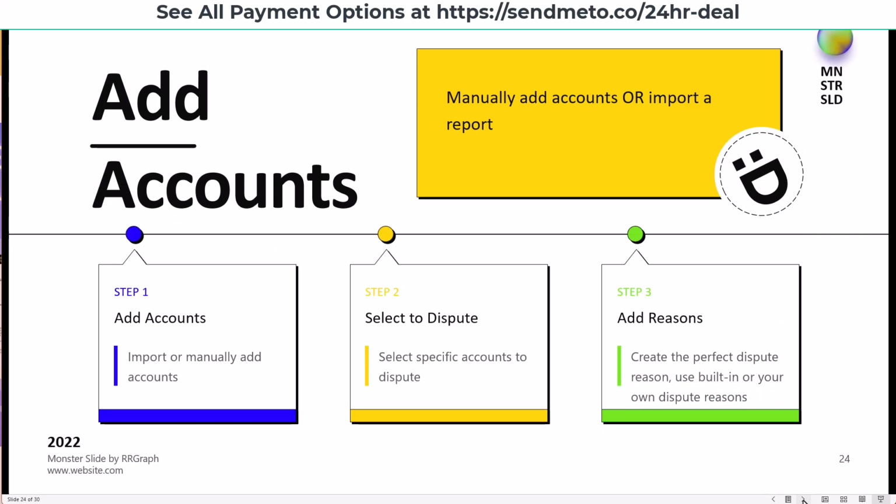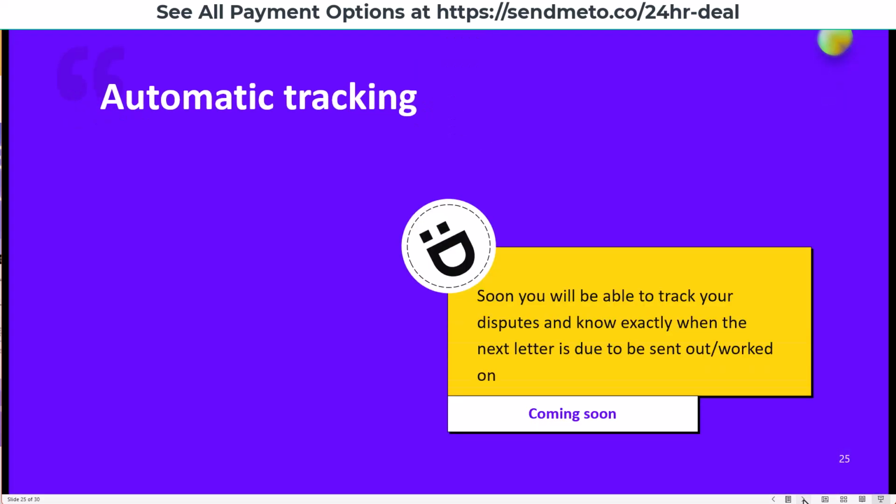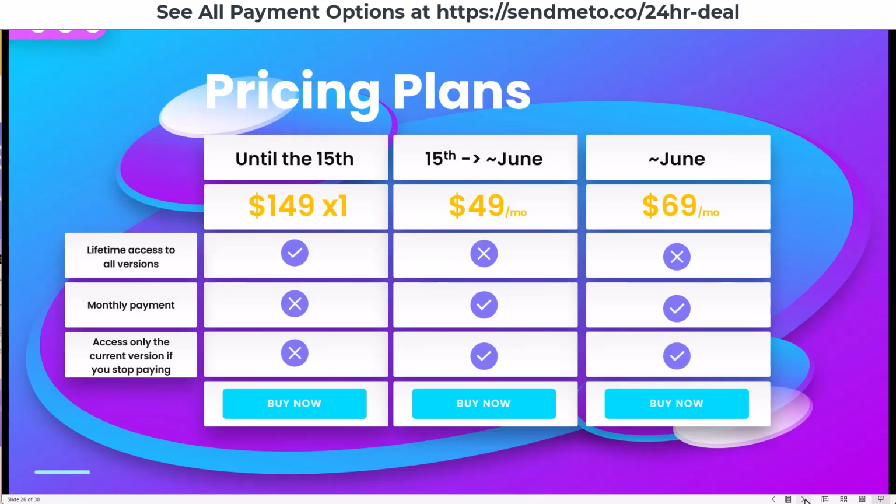Step number 1 is to add your accounts. Step number 2, select what you want to dispute. And step number 3, add your reasons. You will also have automatic tracking. So soon you will be able to track your disputes and know exactly when the next letter is due to be sent out or worked on. And this way you are never going to fall behind.